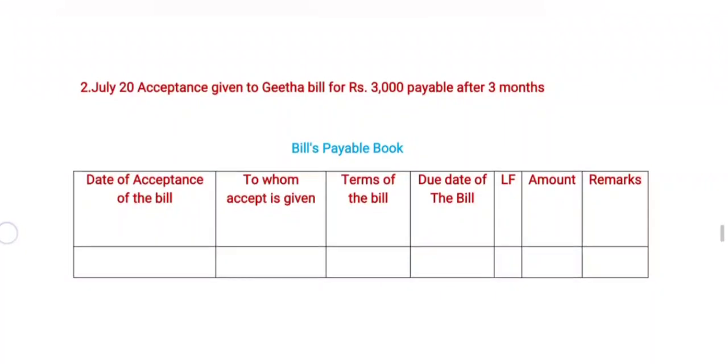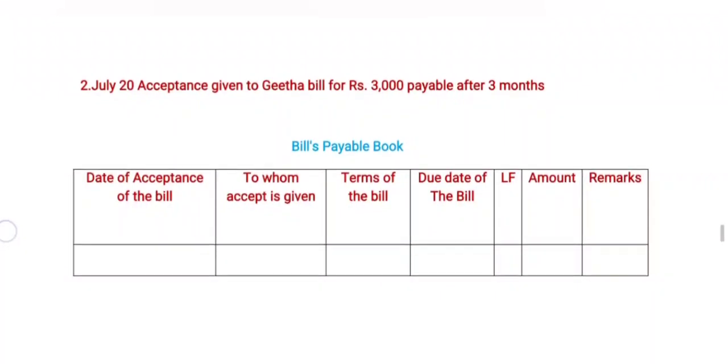Now we are coming to the terms of the bill. Here, how many days are written on the bill? Here it is 3 months, so this is taken here. Now coming to the due date of the bill: from July 20 to August 20 is 1 month, August 20 to September 20 is 2 months, then September 20 to October 20 is 3 months. Then add extra 3 days, that is the grace period of the bill, which gives October 23. Here October 23 is the due date of the bill.